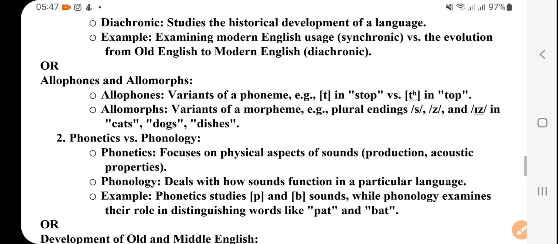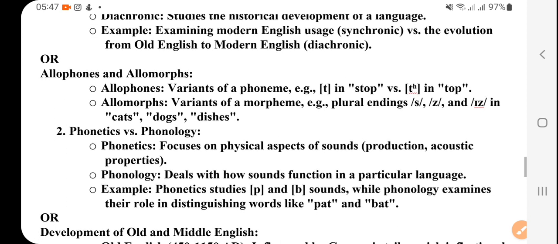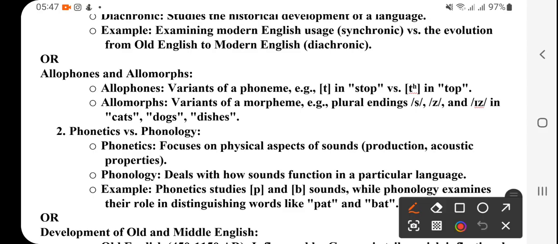Now, for example, examining modern English usage is synchronic, right? An example is words like fantabulous and a number of other words, slangs, words which are used now. That is modern English usage, that is synchronic. And the evolution from Old to Modern, that approach is called diachronic, right?